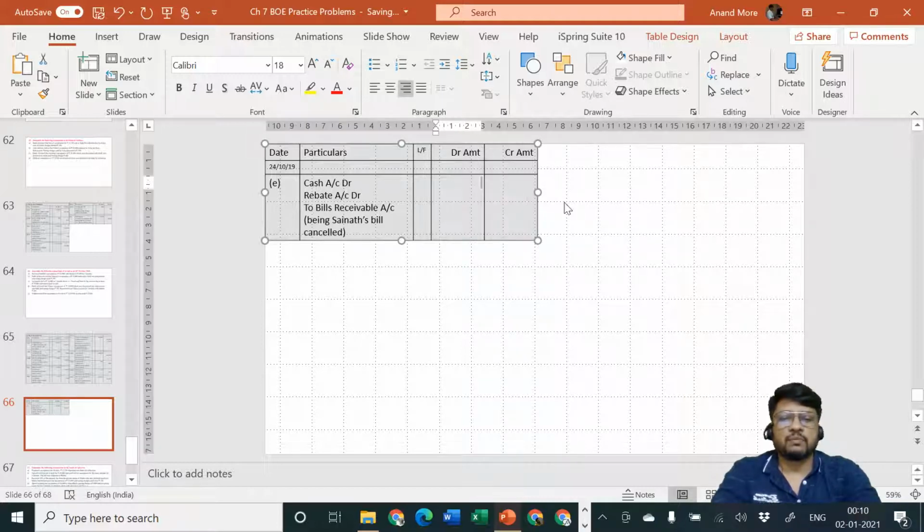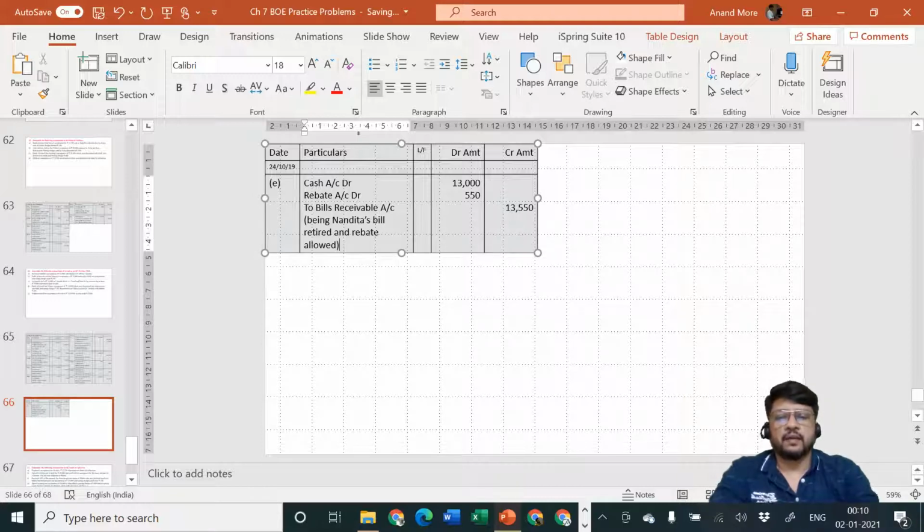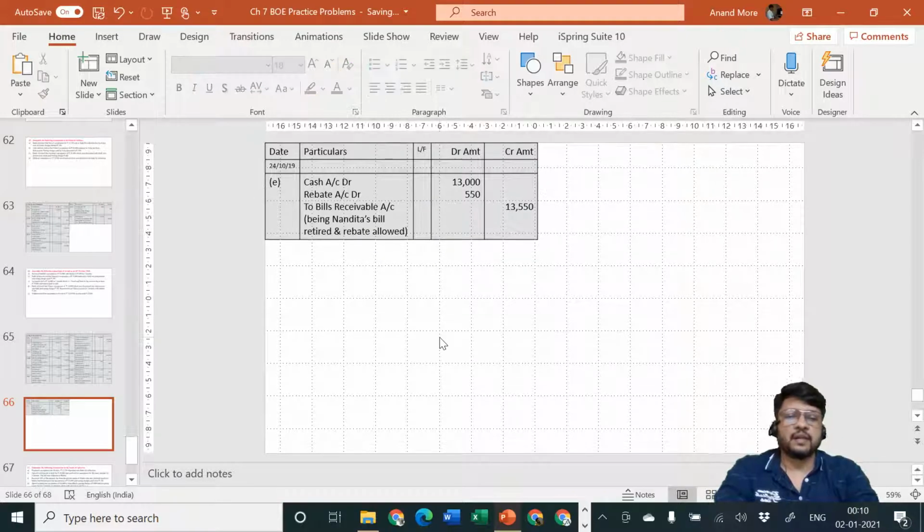To bills receivable account. Cash coming in is 13,000. Cash coming in is 13,000. Rebate allowed is rupees 550 and bills receivable which is settled is rupees 13,550, being Nandita's bill retired and rebate allowed. Simple. Okay, a single entry, and in that single entry everything is complete.